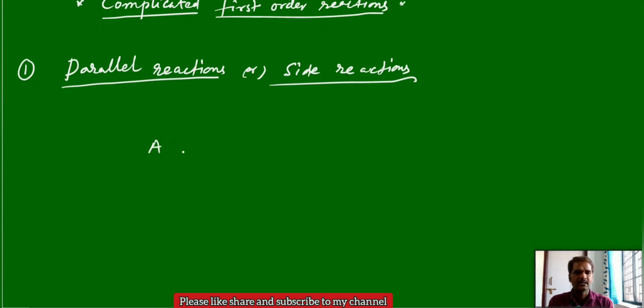Let us take one reactant A. It can give product B with some rate constant, and also it can give another product C with another rate constant. Let us assume in this case rate constant K1 and here K2. Only one reactant is undergoing decomposition or consumption, and it is producing two different products with different rate constants. These types of reactions we can call parallel reactions or side reactions.